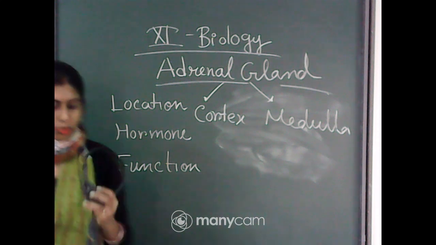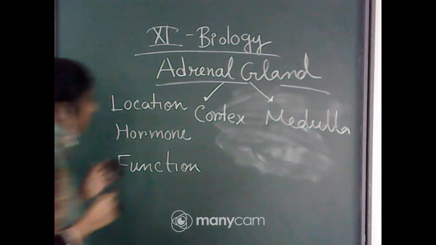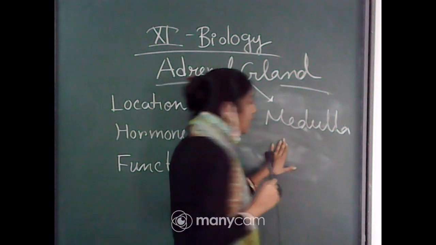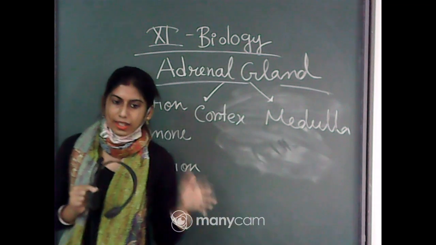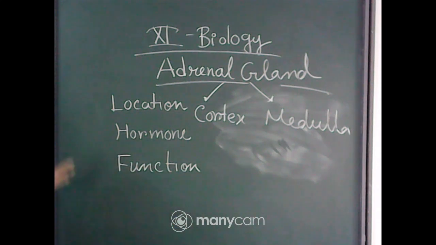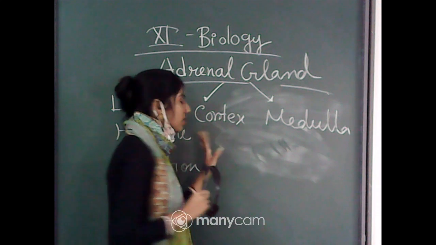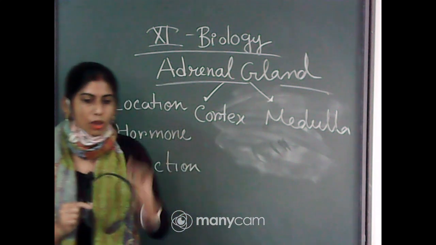So, as you know, always the centrally located part is considered as medulla and the outer part is considered as cortex. The gland is composed of two types of tissue. The centrally located part is adrenal medulla and the outer side portion is adrenal cortex.